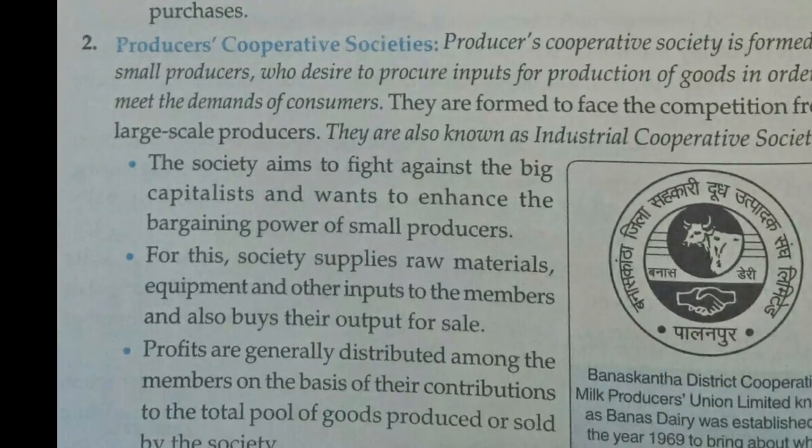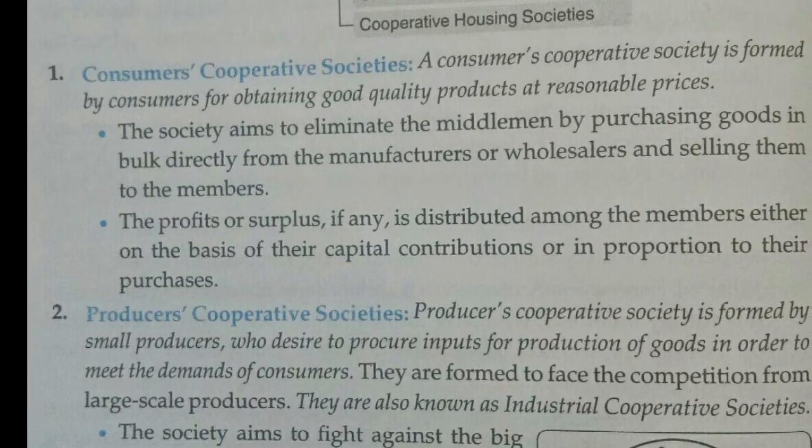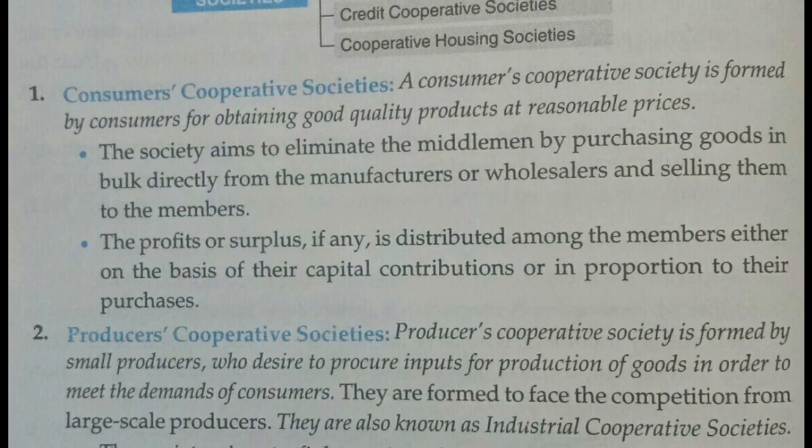Then next, we have done the producers cooperative society. This is also an association of small producers, but here they want to produce goods, so they want to have inputs at cheap rates from the market by eliminating the wholesalers. Then you have done about the consumers cooperative society.